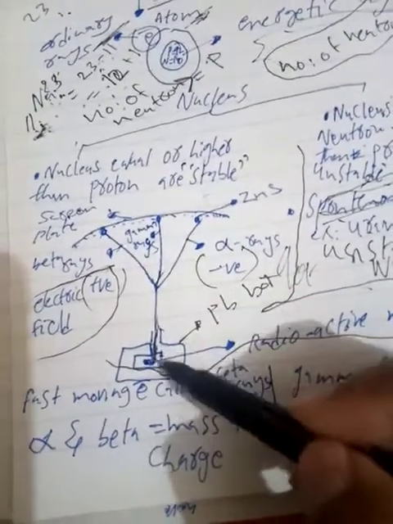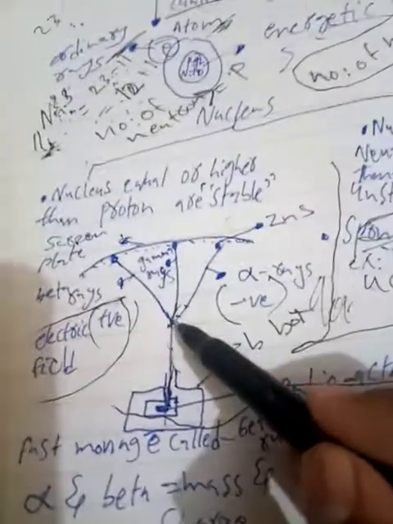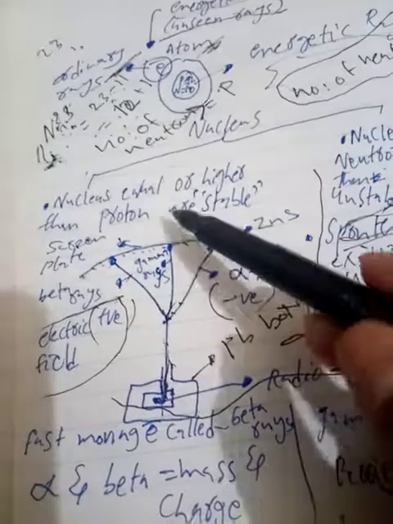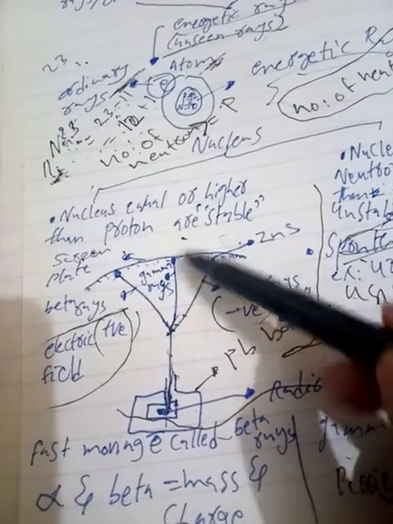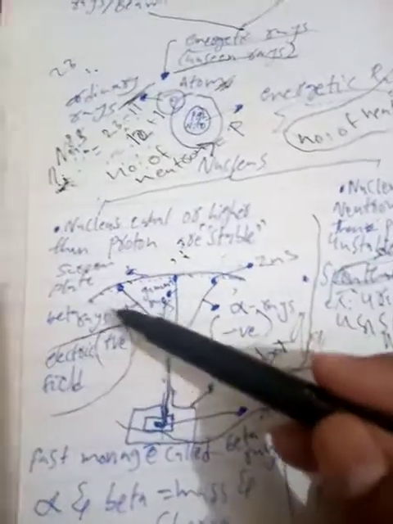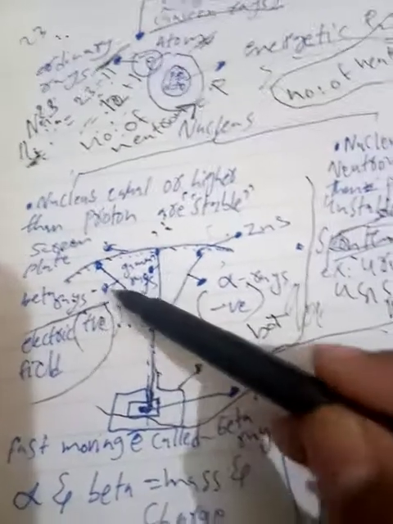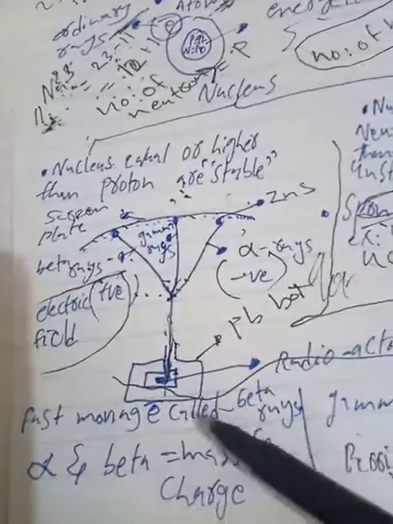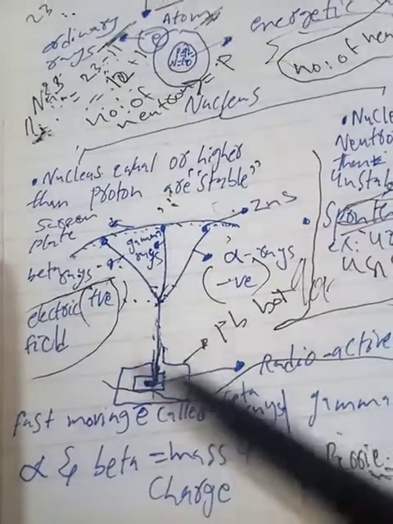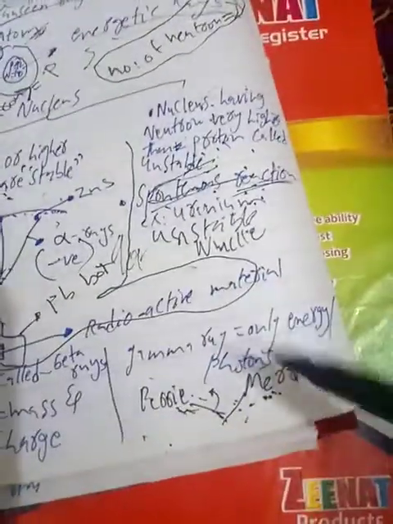When the rays were emitted from here, one ray bent towards the negative side, and one ray was neutral, so it goes straight forward. The ray that goes towards the positive side was called beta rays. Beta rays are also called fast moving electrons. Beta and alpha rays both have mass and charge, but gamma rays have only energy, only photons.